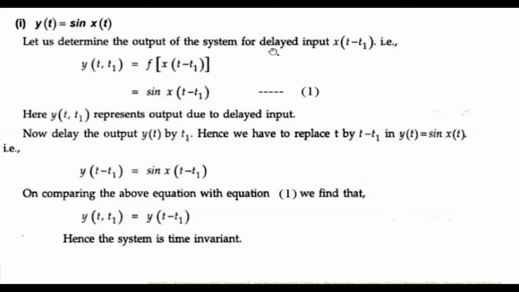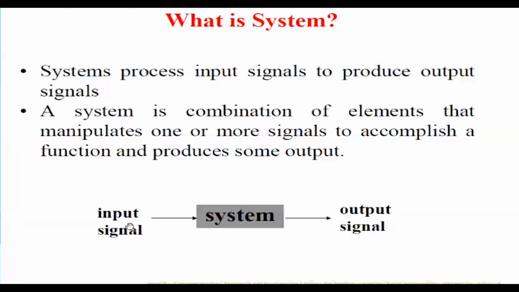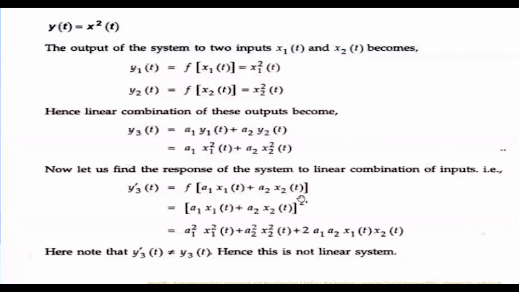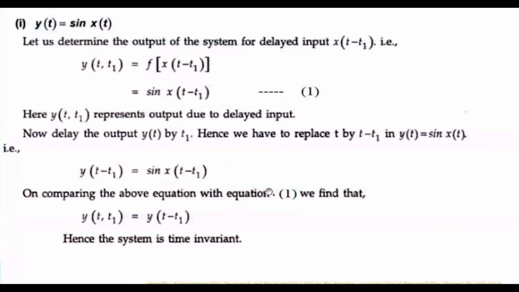However, in the output of the system for the delayed input, that means if this is the system, the input itself is getting delayed. But in the delayed output, whatever output you are getting, you are delaying it by t1. If both are the same, then we call that particular system a time invariant system.